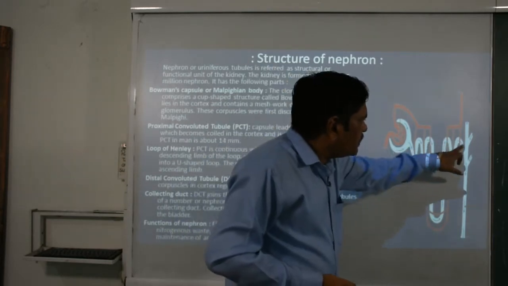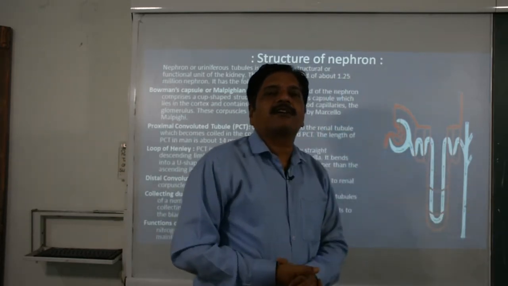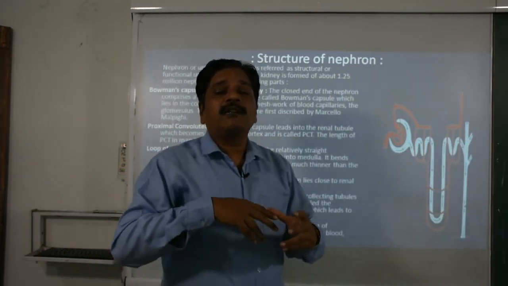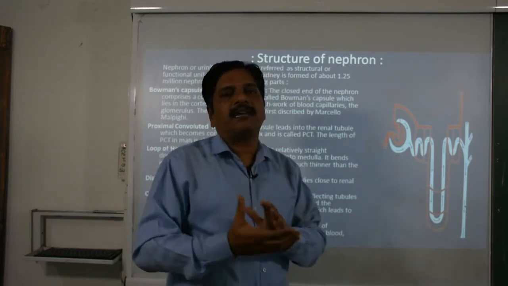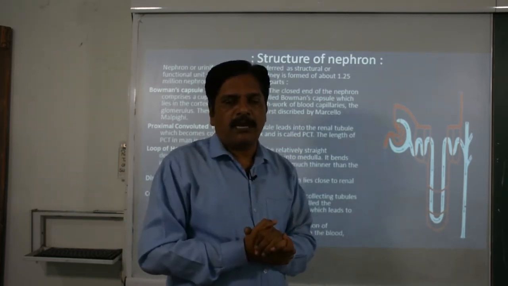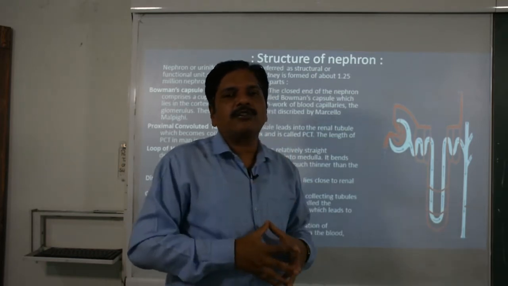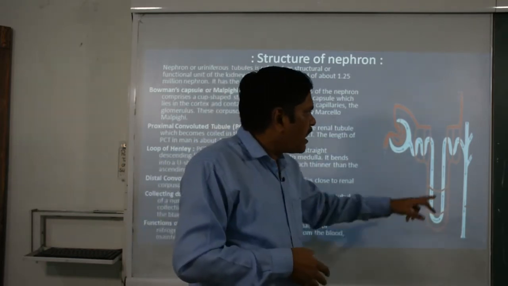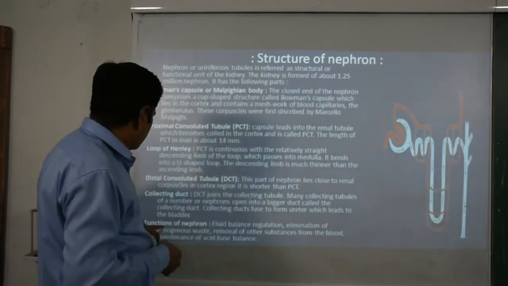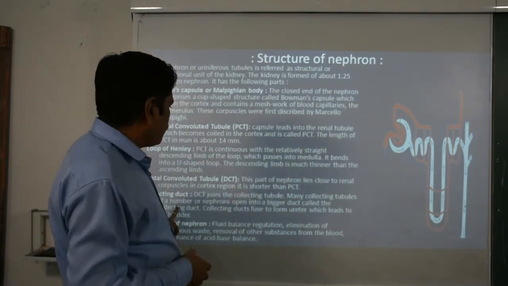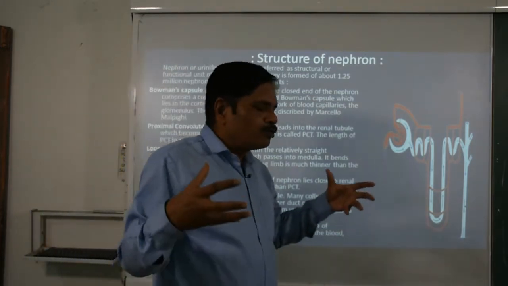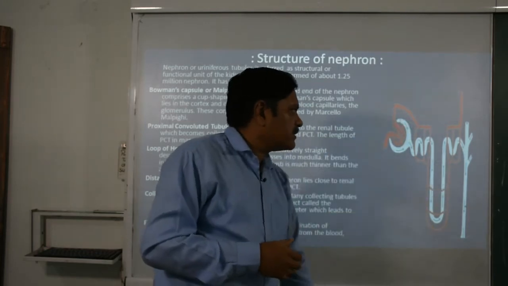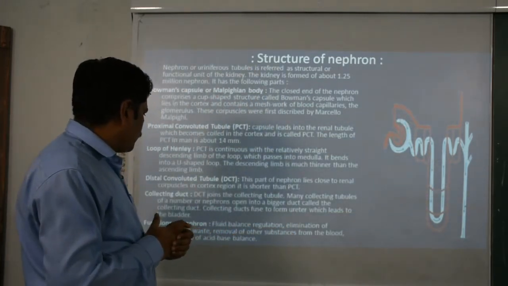Then the next one is the DCT, the distal convoluted tubule. It is responsible for selective, the last part, tubular secretion, in which the concentration of the urine is decided. Finally the collecting ducts join with the common collecting duct and release the urine.